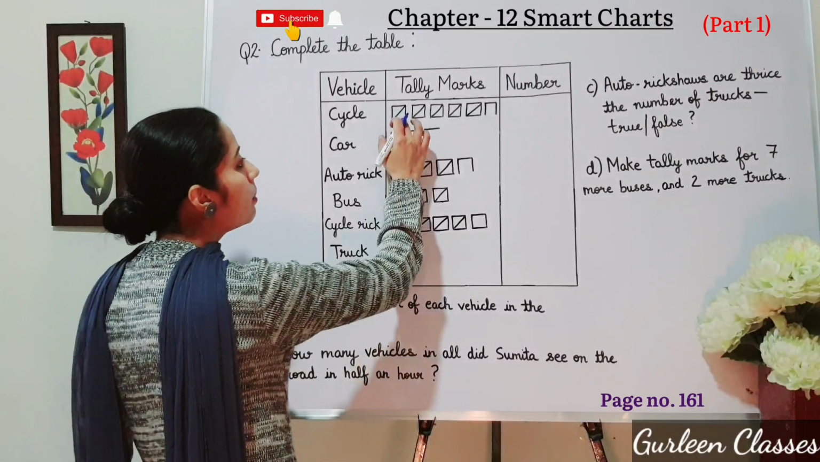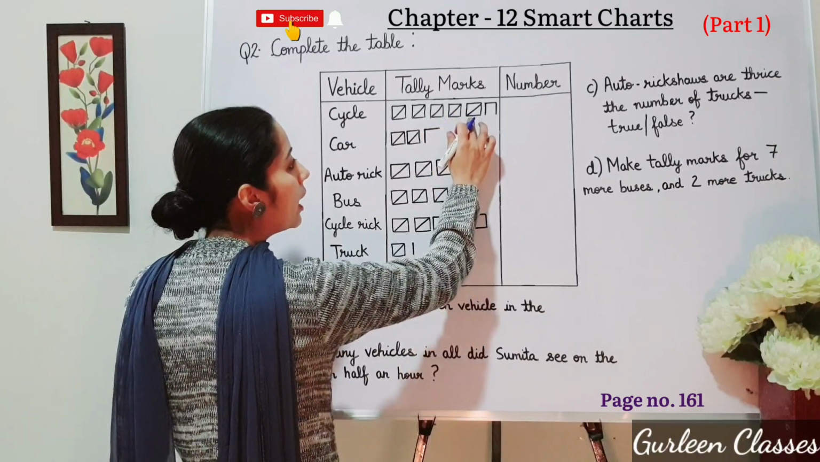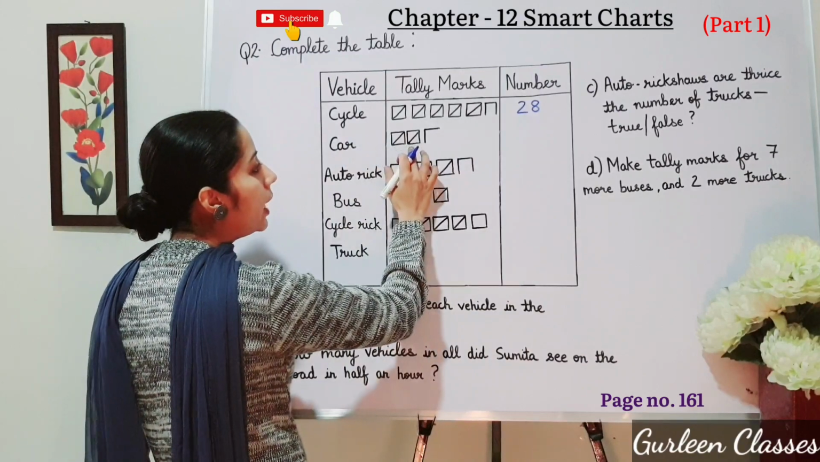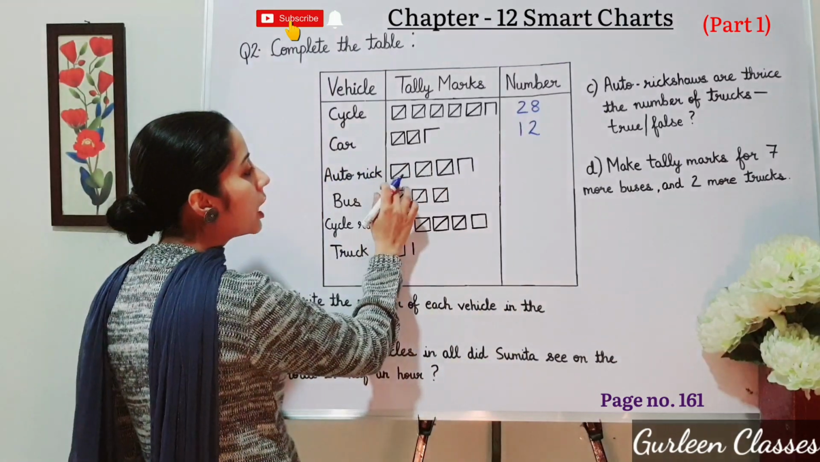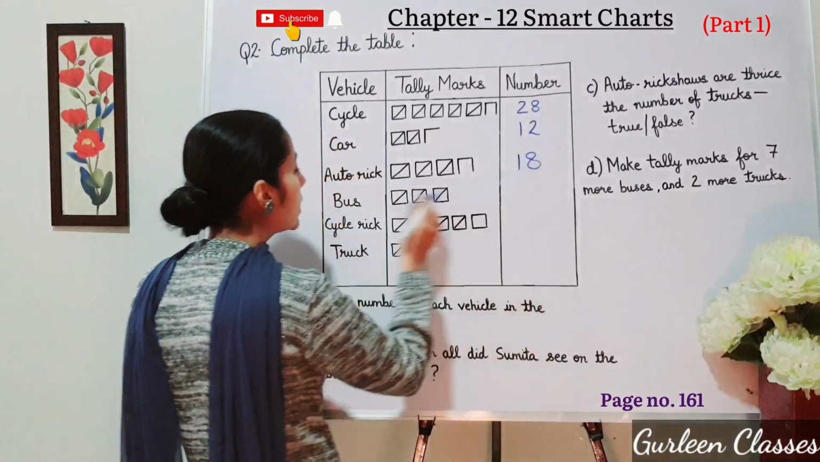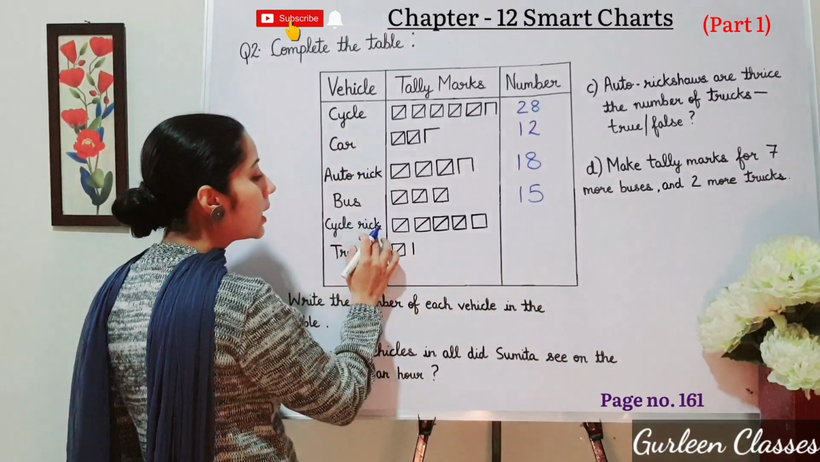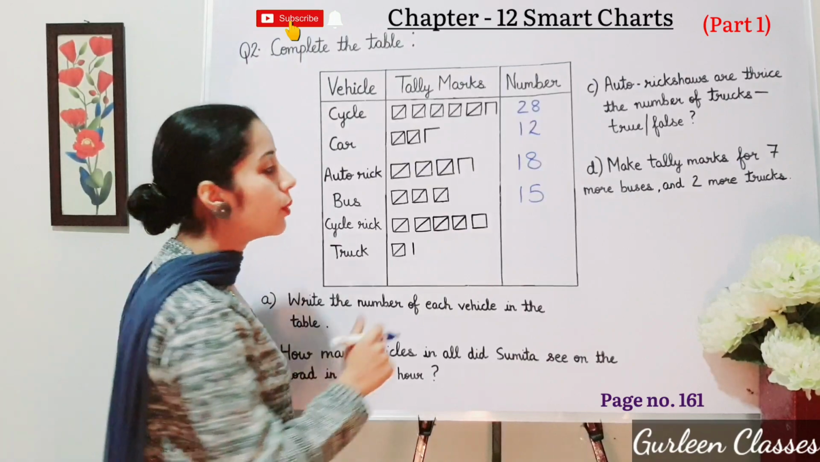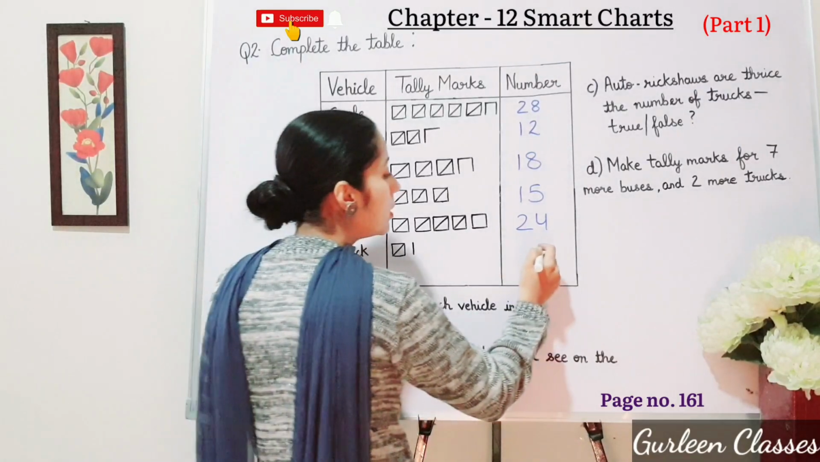So now count these tally marks for cycle. 5, 10, 15, 20, 25 plus 3, 28. Car: 5, 10, 11, 12. So it is 12. For auto rickshaw, 5, 10, 15 plus 3, it is 18. Next bus: 5, 10, 15. Right here, 15. Cycle rickshaw: 5, 10, 15, 20. 20 plus 4, 24. So right here, 24. Truck: 5 plus 1, 6.